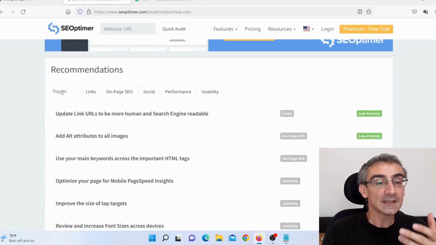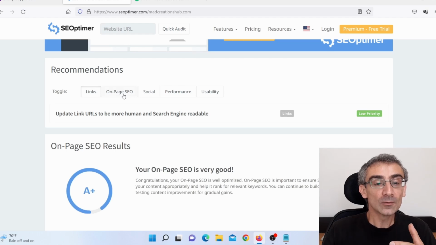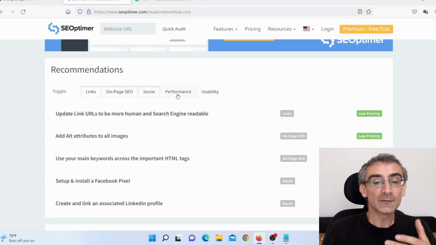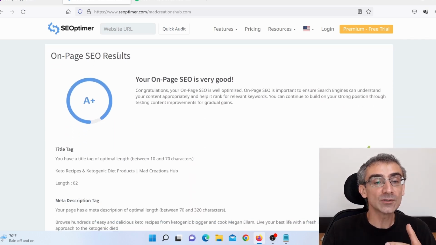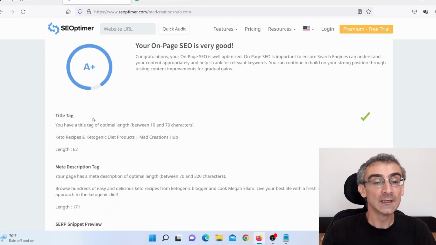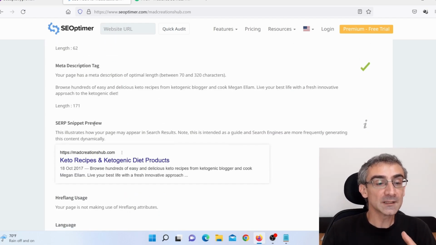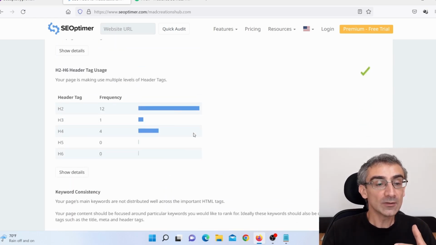Here you can see tags, here you can see links, on-page SEO, social performance, usability, and so on and so on. And here you can see on-page SEO results A+. This means this is really good. Title tag, meta description, SERP snippet preview, and so on and so on. And here you can see H tags. Now H tags are really important. Now if you know how to do SEO, you know this is really important.